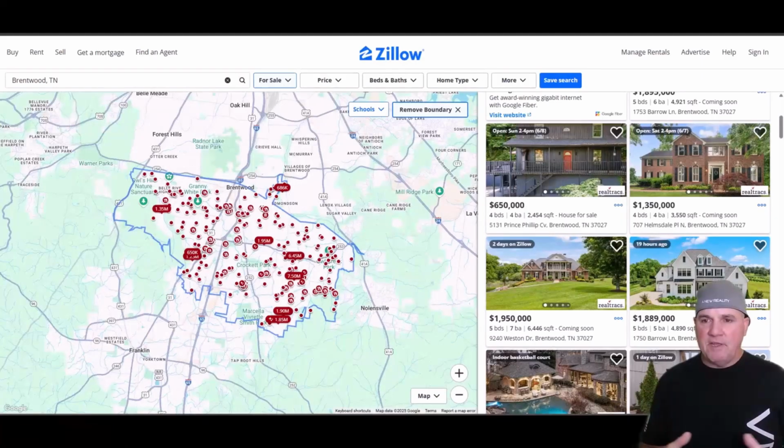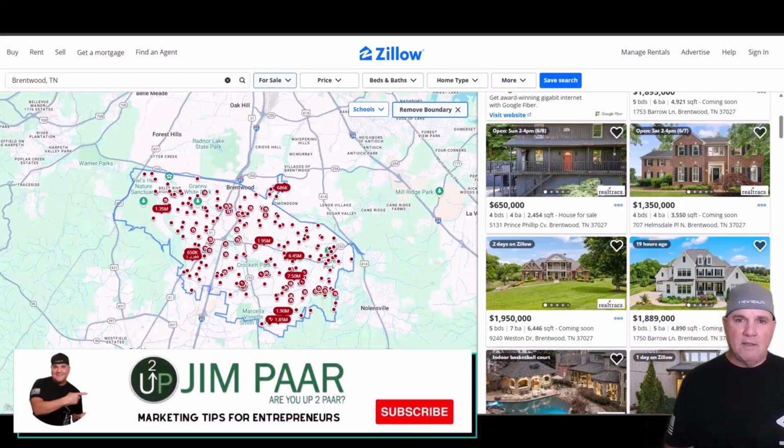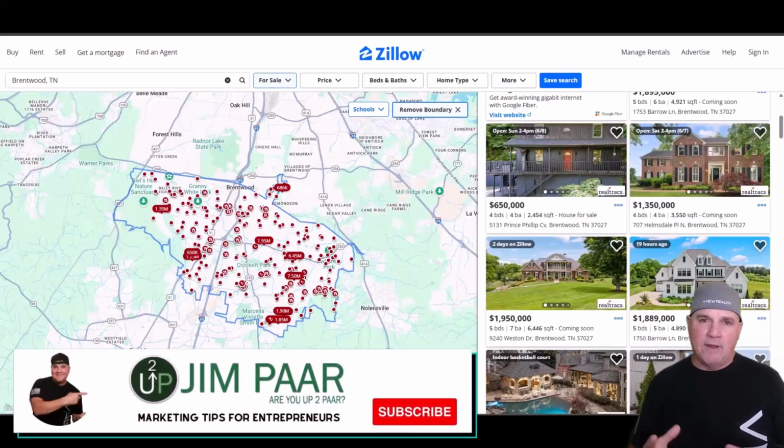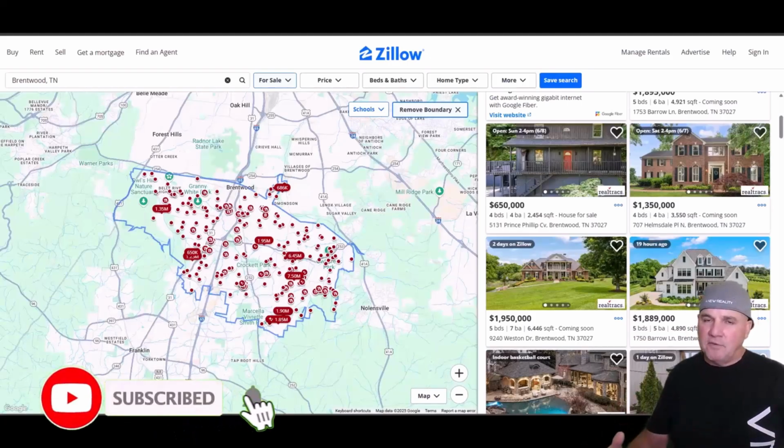So real estate agents, there's thousands of them. I mean, think about it. When you meet somebody, I used to live at the beach, and almost every individual I met was a real estate agent. And then I moved to Nashville, and similar things. A lot of people are in real estate. And the problem is that they don't have a system set up where if they get a call, they can respond to that right away. So we have a solution that only takes a few minutes, or probably 10 minutes to set up for them.